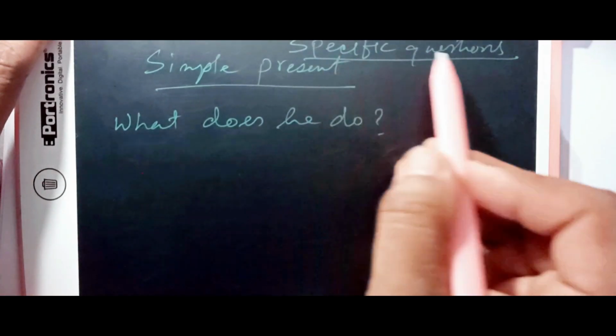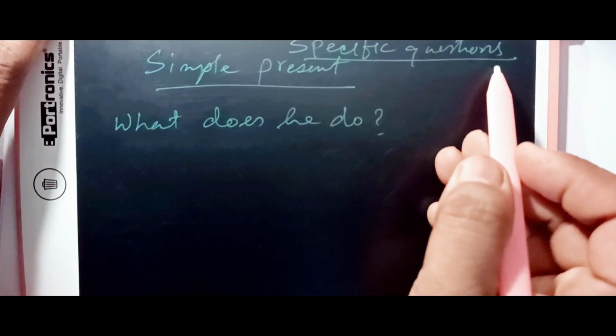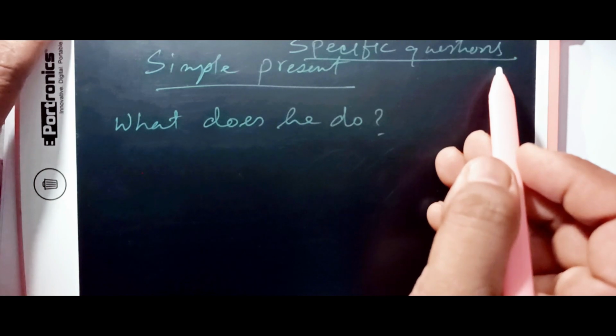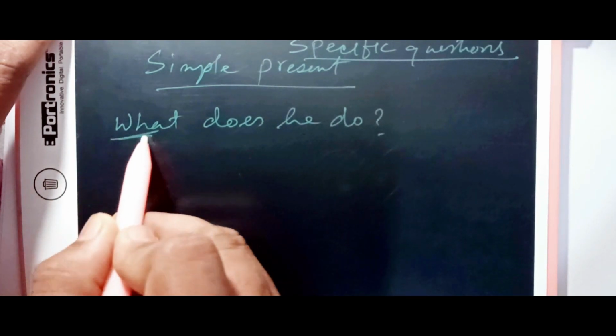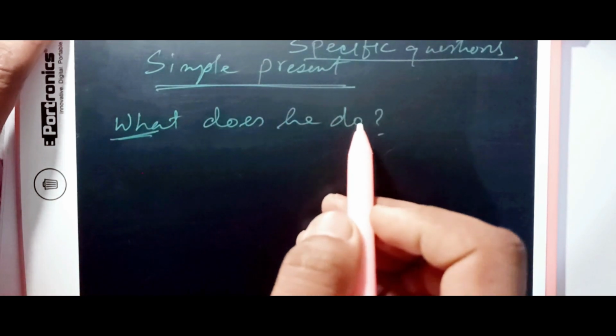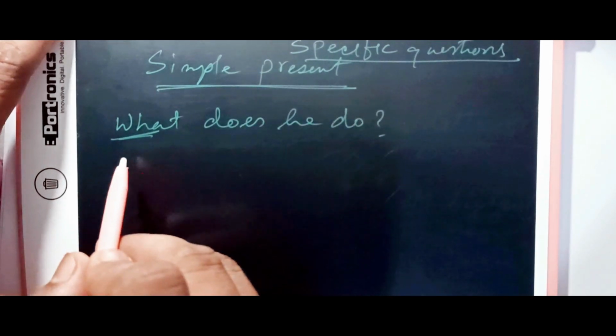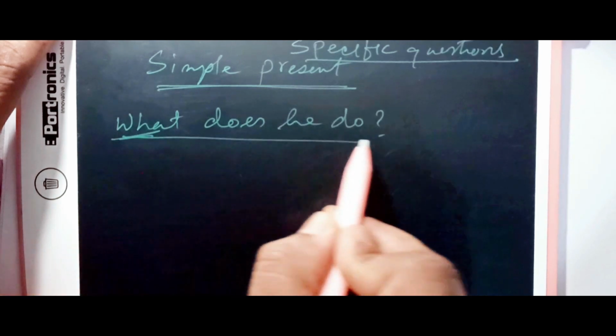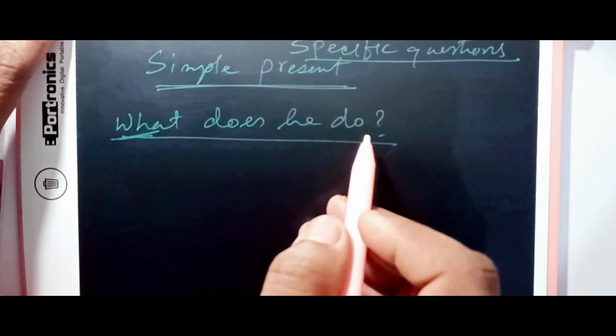Okay, this is specific questions, and specific questions, as I have earlier mentioned, start with WH questions. So first of all, we will go with simple present tense. What you can see here is an example. What does he do?